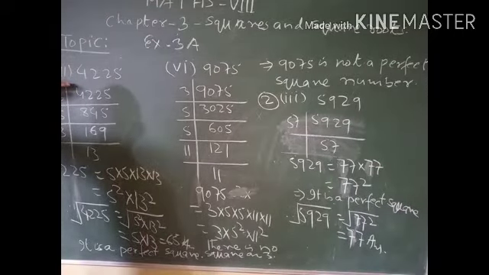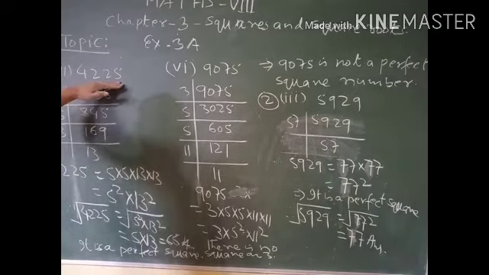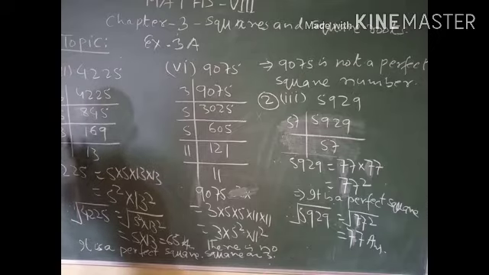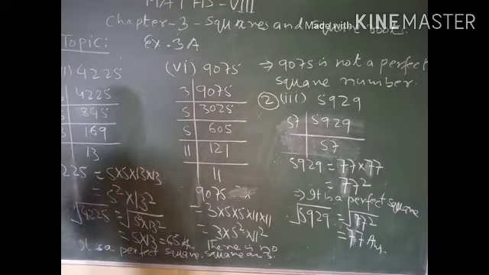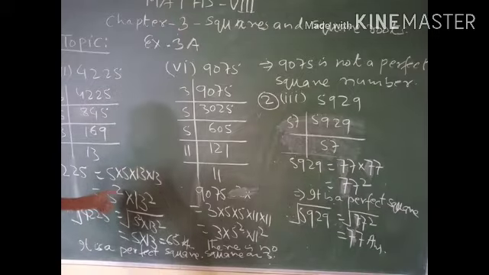Question number 7: you have to say whether it is a perfect square number or not. First of all, we find out the prime factorization, and you observe that 4225 is equal to 5 into 5 into 13 into 13. And you can write 5 square and 13 square.